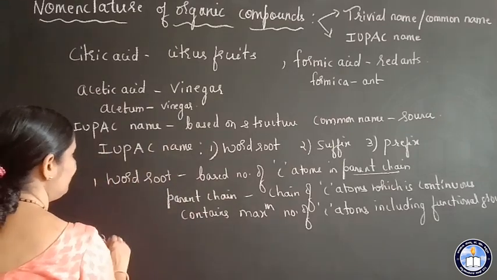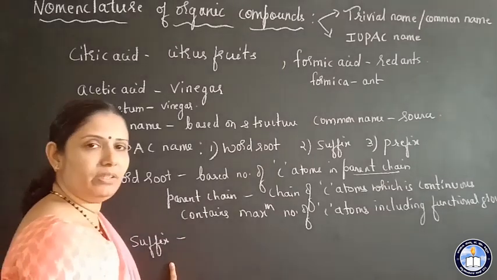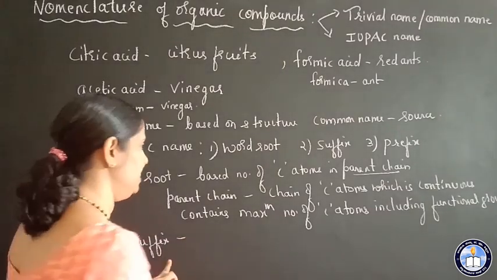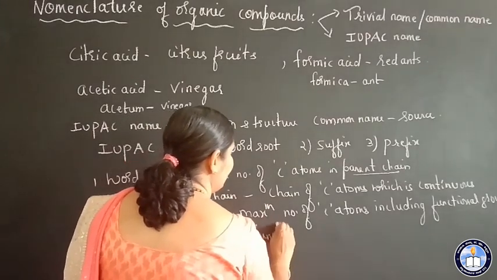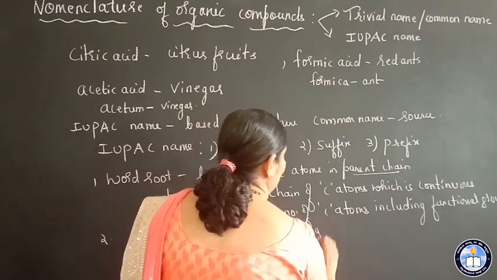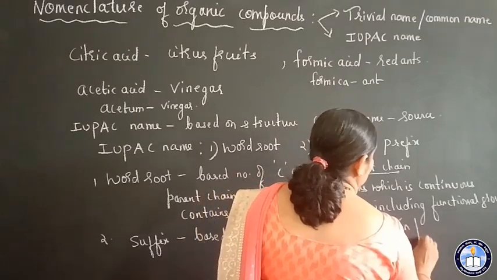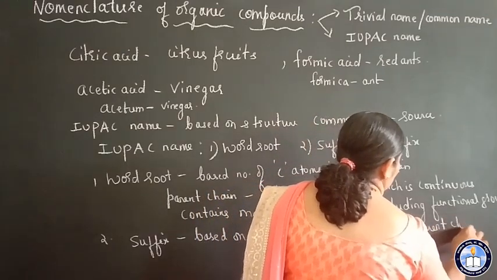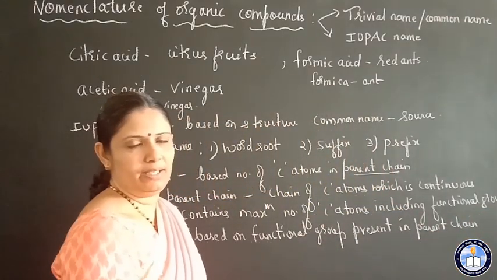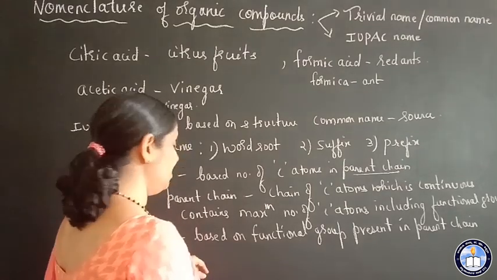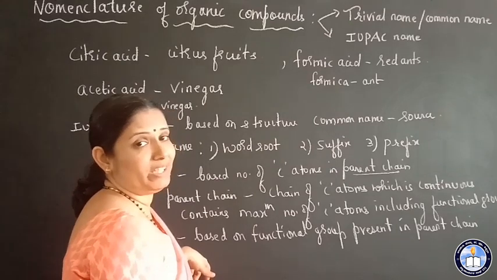Next, suffix. The suffix is based on the functional group present in the parent chain. Suppose if OH group is present in the parent chain, then the suffix will be OL. If aldehyde group, CHO, is present, then the suffix is AL.